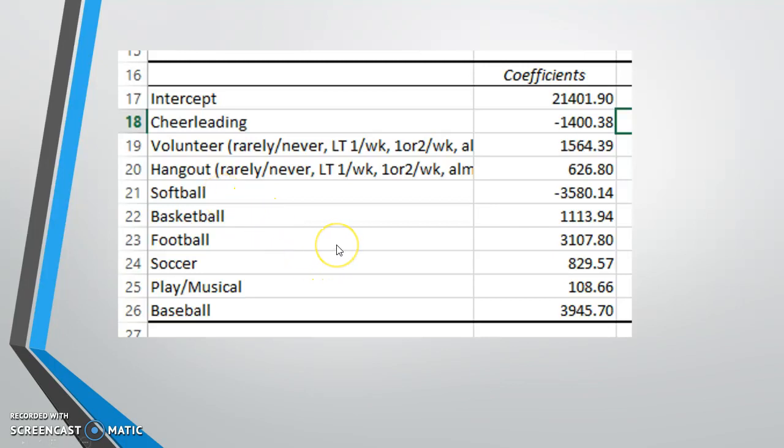This is just, again, an R squared of 1%. It's really not a lot of predictive power based on knowing what you did in high school. One thing I want to point out, though, look at this. Playing softball, on average, lowers your predicted salary by almost $3,600. Playing baseball raises it by almost $3,900. What is up with that?